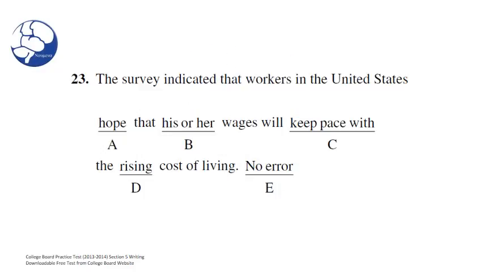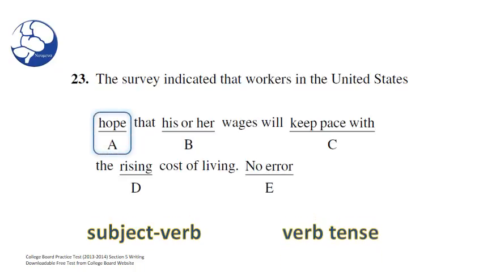23. The survey indicated that workers in the United States hope that his or her wages will keep pace with the rising cost of living. In choice A, we'll notice that the possible errors could be subject-verb or verb tense. So let's do a subject-verb check. The subject here is workers, and the verb is hope. It's not survey, because hope is part of the that clause, and workers is the subject of the that clause. So the subject-verb seems to work fine.